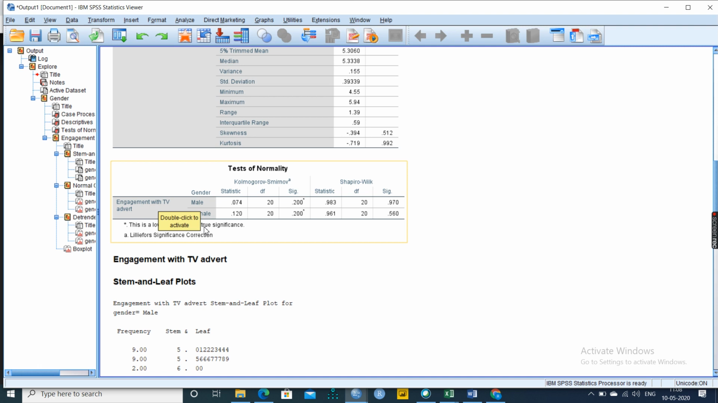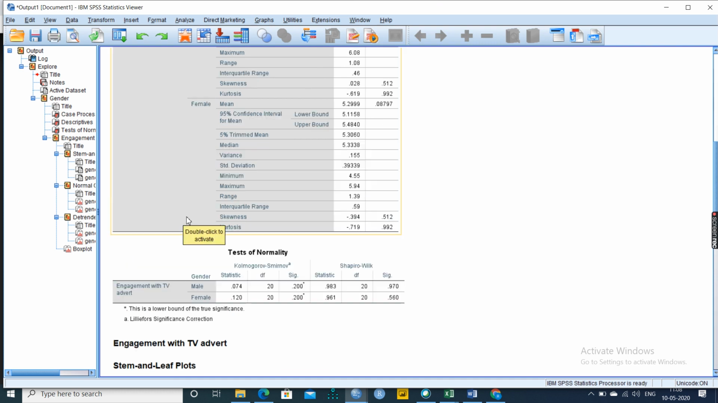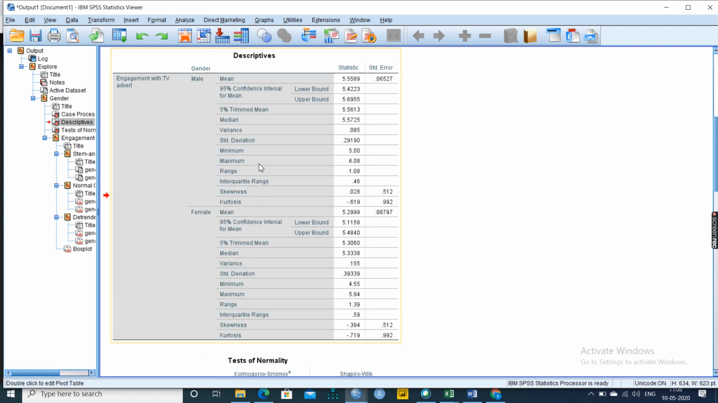Male and female are the two options. So for male and female you have to see the significance with respect to the KS test. Since the values are above 0.05, the data is normal. So we can use this descriptive itself rather than going to a separate descriptive. You can find the strength. Both male and female are normal, that is okay.